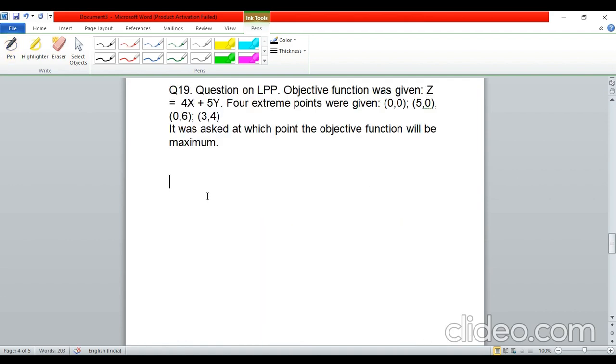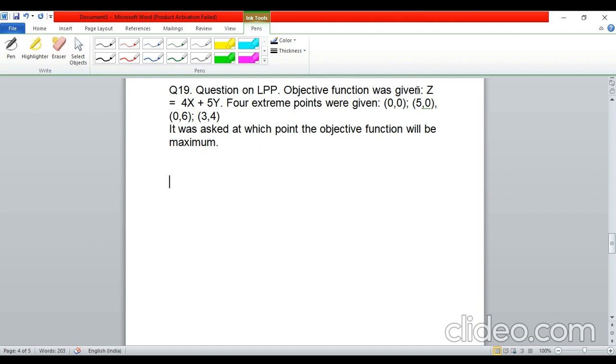Now the next question, question number 19. So this was a question on linear programming, and guys, generally we tend to ignore these topics, for example linear programming, because usually not every year RBI asks questions from this topic, but you never know. Like this time, I think they asked 2 questions from linear programming, and it is a very simple topic. This question was also very, very simple.